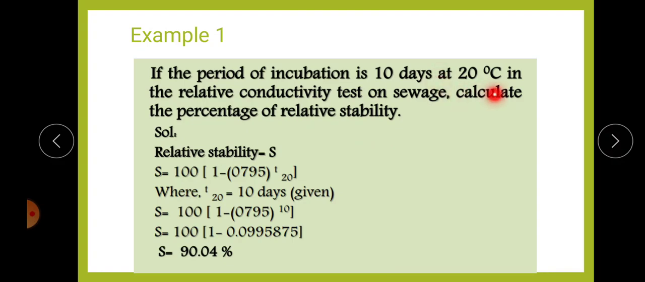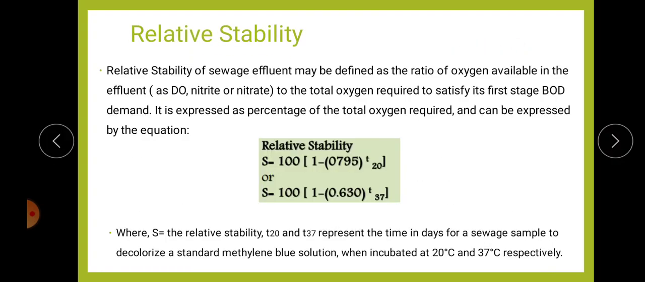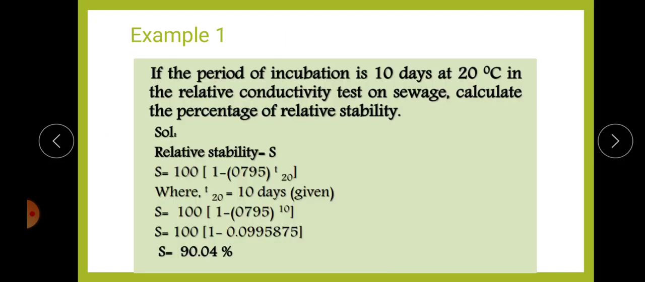Here the incubation temperature is given as 20 degrees, so we can use the equation with T20. The equation is 100 into (1 minus 0.795 raised to T20), where T20 is equal to 10 days, as given. So 100 into (1 minus 0.795 raised to 10) is equal to 90.04. So this is the relative stability.